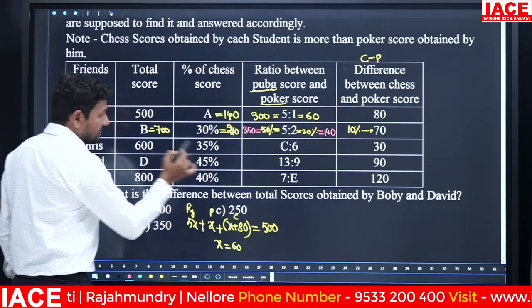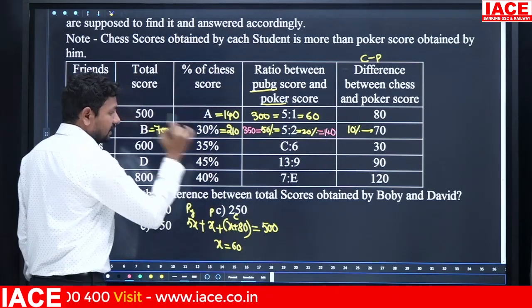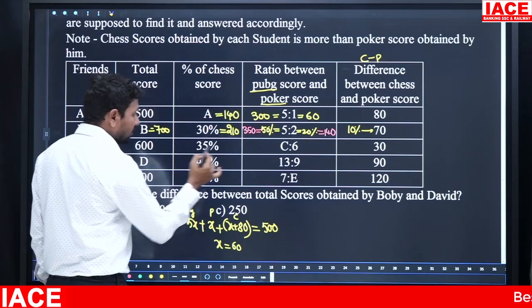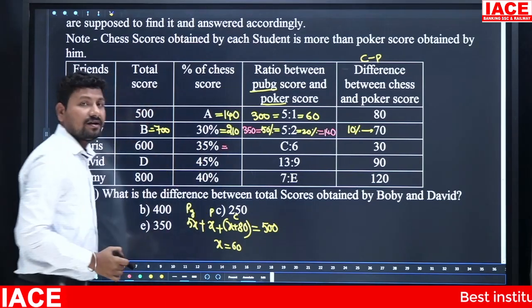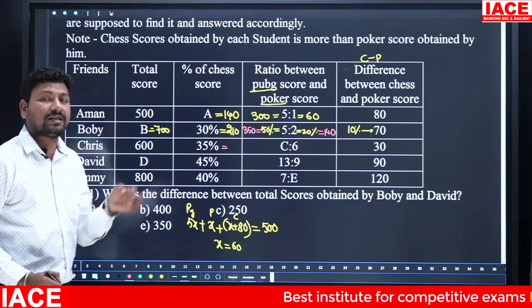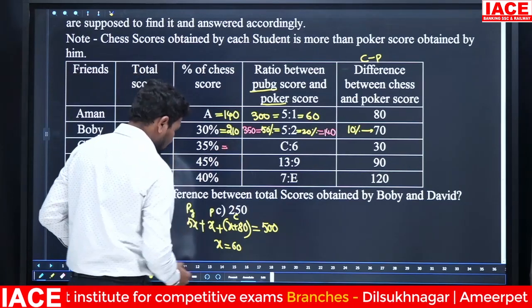Look at 600, 35%, C is 6 and 30. Here 35% we have to remove it. 35% of 600. Percentage-wise, 2 zeros cancel, 6 into 35. 6 into 35 means nothing but 3 into 70. 3 into 70 means the value is 210.